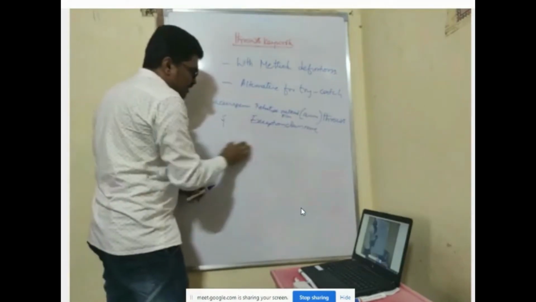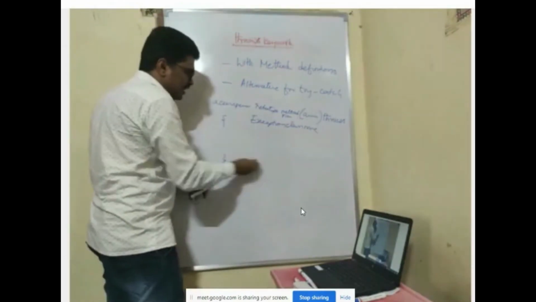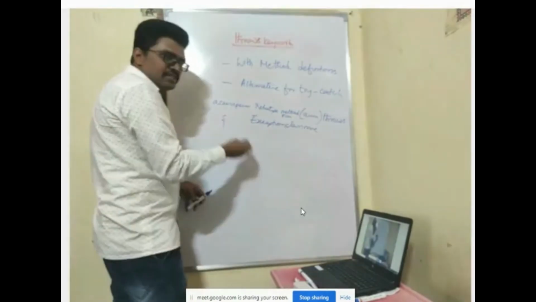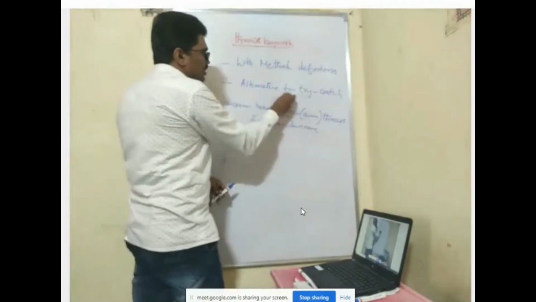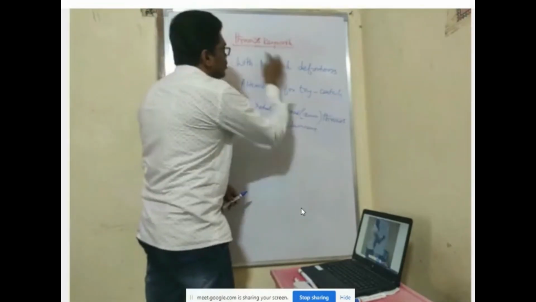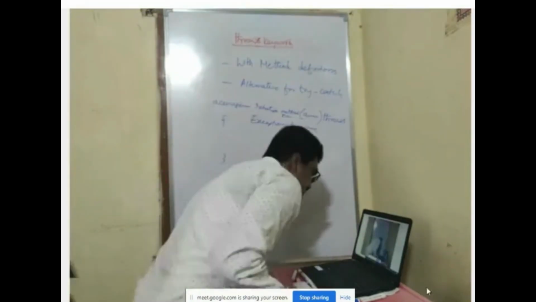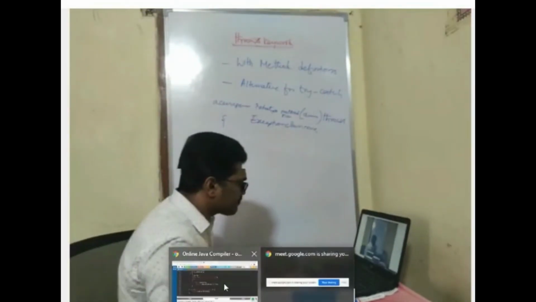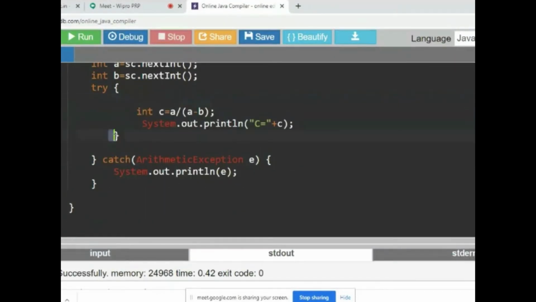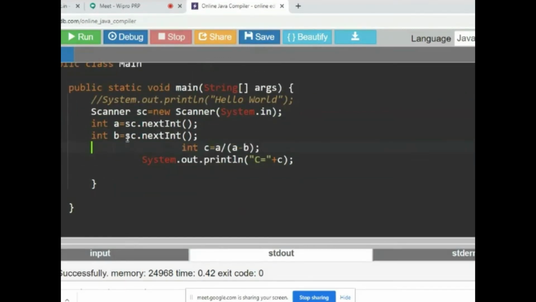Here you need not use any try and catch block. Whatever exceptions are generated here will automatically be handled by the Java runtime system. So throws is an alternative for try and catch block. Without using try and catch block, just using the throws keyword, you can handle the exceptions. I'll show you an example. I'll remove all these things, even the catch block and the try.